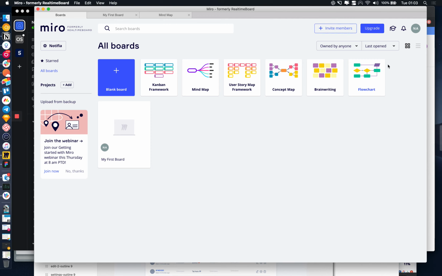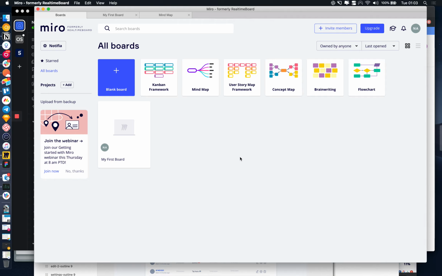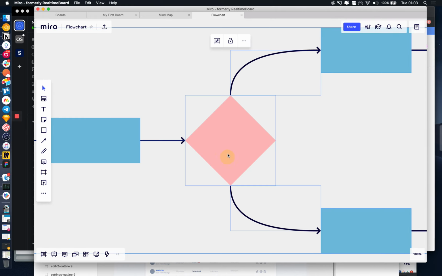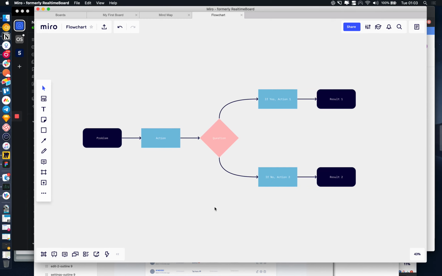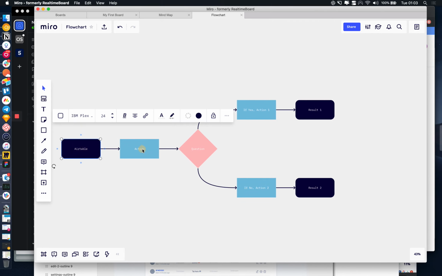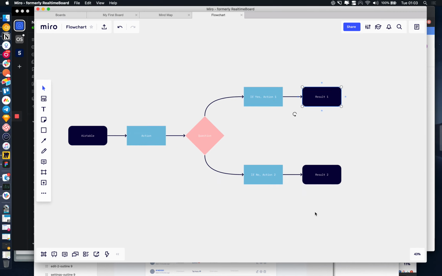And then flowcharts, which are actually really good for building out marketing strategies, and also for mapping out user flows. So we can open one up quickly now, and we can say, do you know what this would also be really good for? Mapping out automations. So like user visits, or starting with Airtable. This is very similar to Integromat. Airtable action, connect on LinkedIn, if connection sent, update Airtable, something like that.